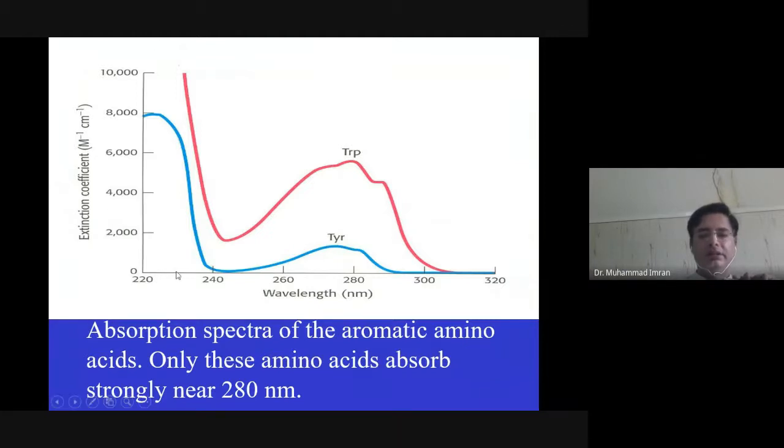So aromatic amino acids show maximum absorption at 280 nanometers. If a protein contains more aromatic ring containing amino acids, they give a maximum absorption at 280 nanometers.